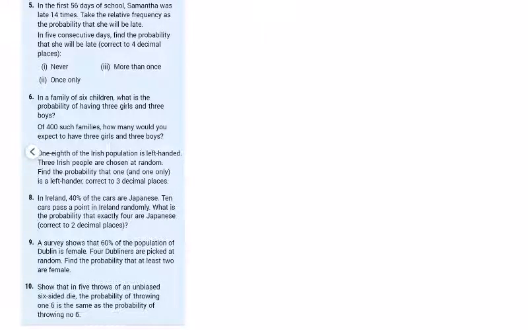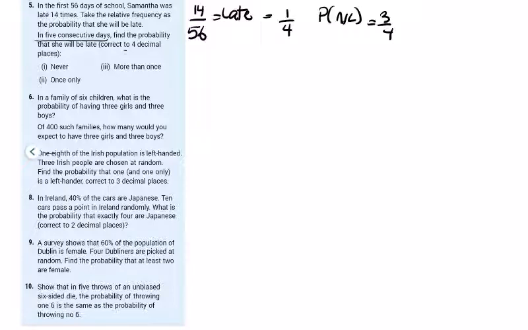So we look at these Bernoulli trial questions. In the first 56 days of school, Samantha was late 14 times. She was late 14 out of 56. That works out to be 1 over 4. So the probability not late is 3 over 4. So what are we asked? In 5 consecutive days, find the probability, correct to 4 dp.